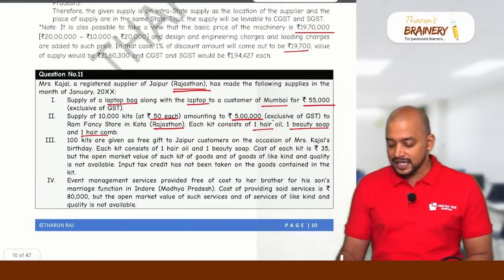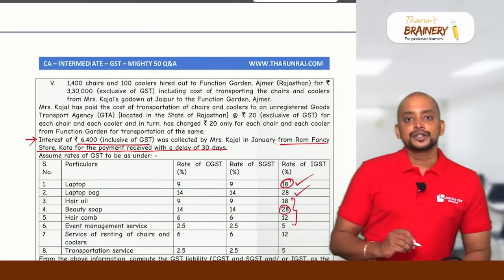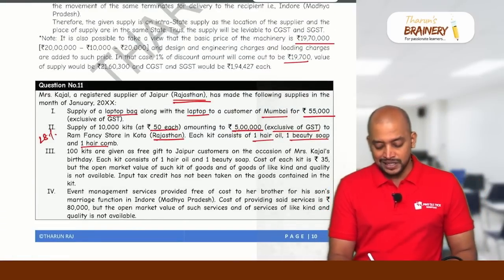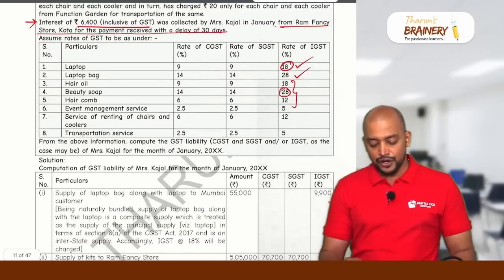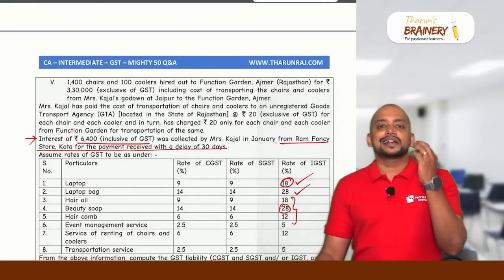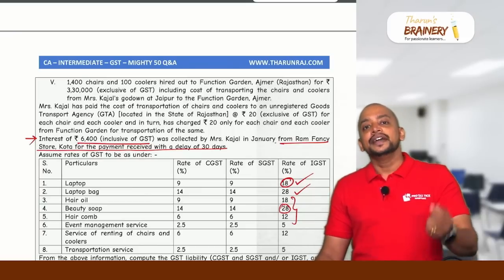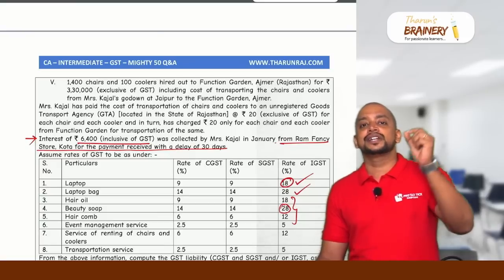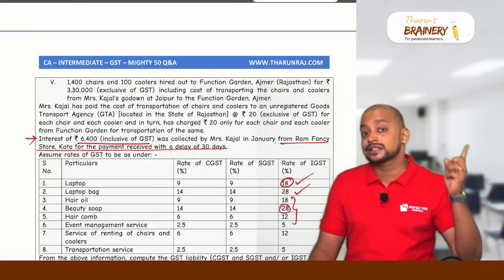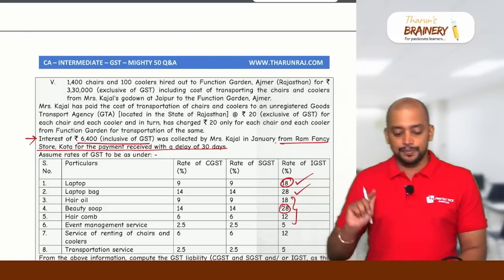But this 5 lakhs is exclusive of GST, but this 6,400 is inclusive of GST. So what is the rate of GST on this 5 lakhs? The rate of GST is 28%, which means on the 6,400 also, the rate of GST will be 28%. Why? Whenever interest is taxable, interest on account of delay in receipt of consideration, it will derive the rate of the original supply. So this interest is because of non-payment of 5 lakhs. That 5 lakhs is taxable at what rate? 28%. Therefore, this interest also will be taxable at 28%.